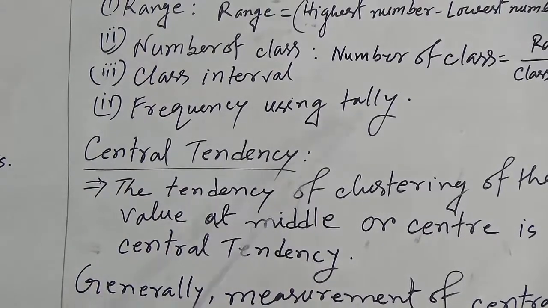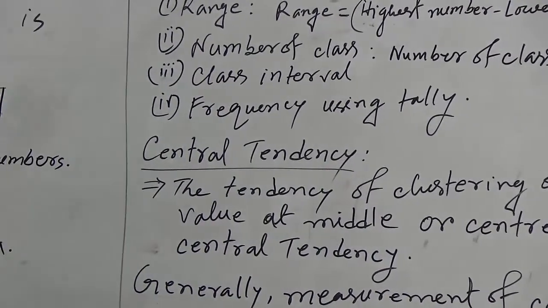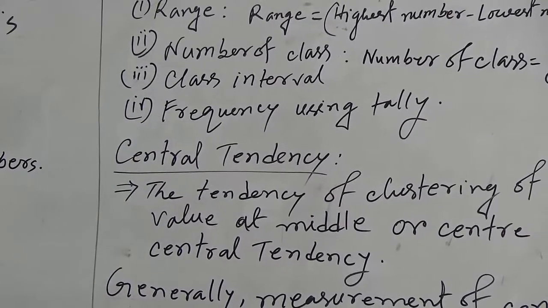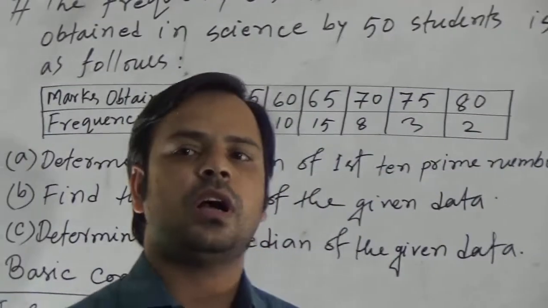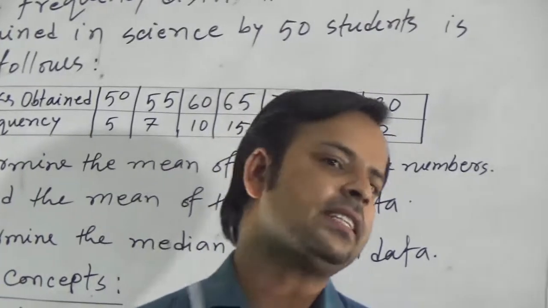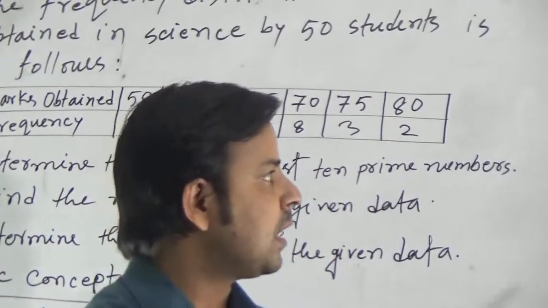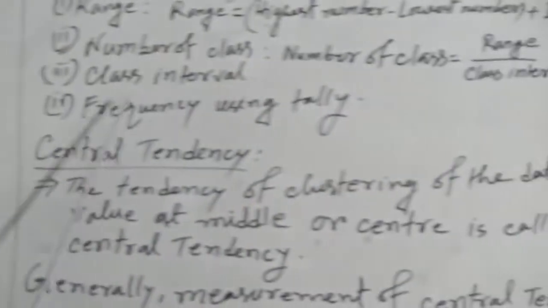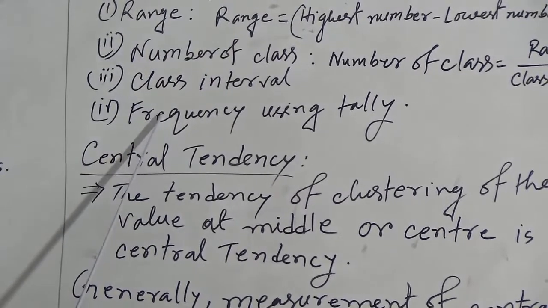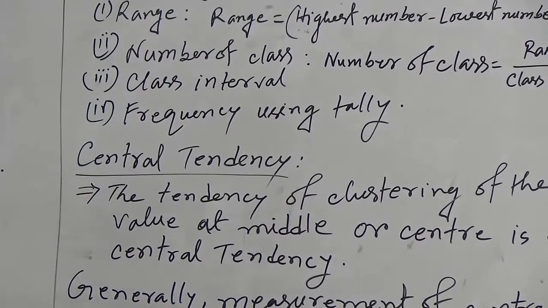Frequency using tally. It means that if we make the frequency table, we need to put 1 tally mark for each data. Counting those tally marks, we will write the frequency. This means frequency using tally.